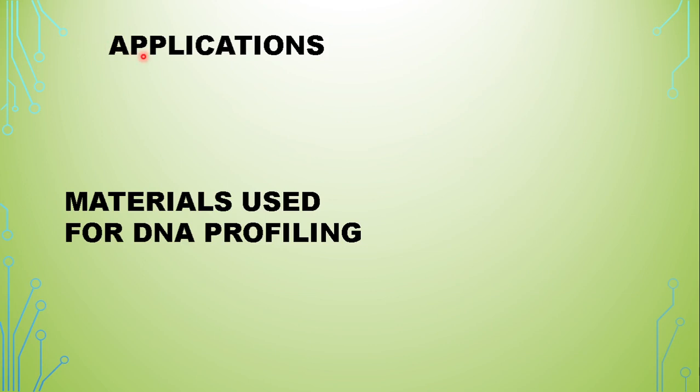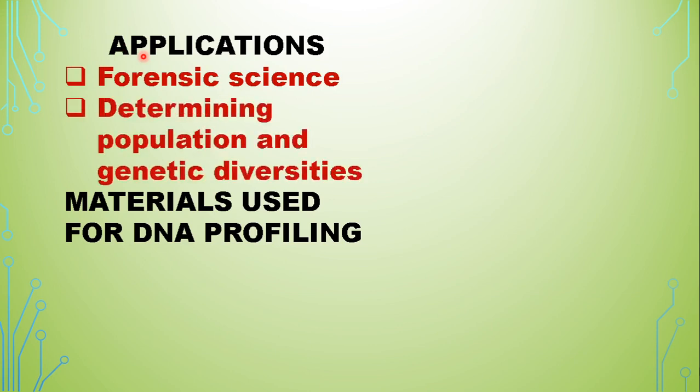Already we have mentioned, but still, what are the applications of DNA fingerprinting? It helps in forensic sciences to solve disputes. Then it also helps in determining population and genetic diversities among different groups of people. How the genetic quality can be different from region to region, person to person can be studied by profiling the DNA of different groups, different races of people, how they have evolved, how they have changed over time. Such studies can be done with the help of DNA profiling.